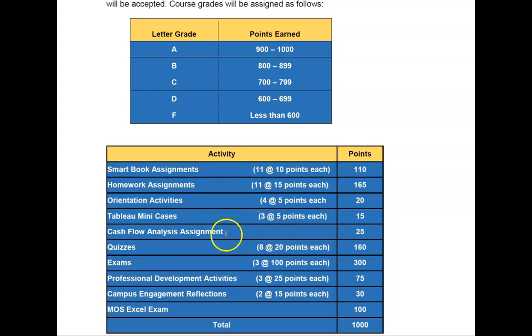For Chapter 12, we're going to cover the cash flow statement. You learned it in Accounting 2140. Now we're going to learn to analyze it in this course.